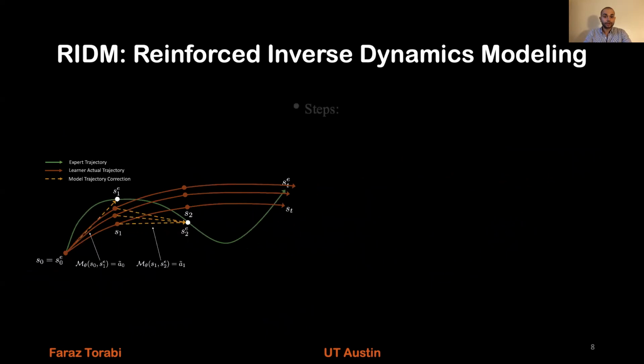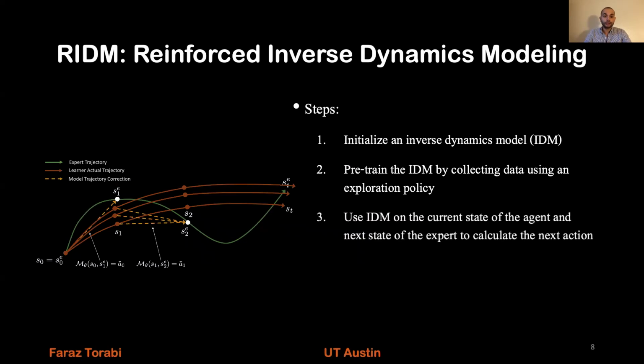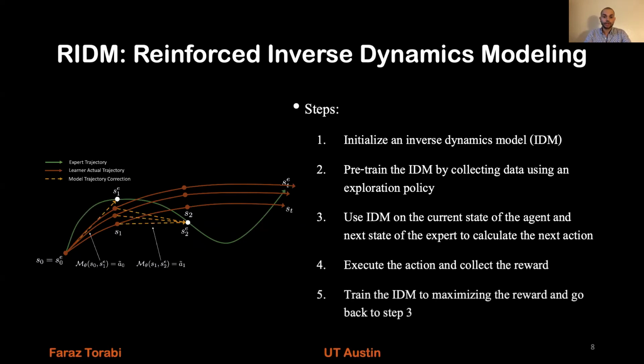Now the steps of training. We initialize an inverse dynamics model. Then we pre-train the inverse dynamics model by collecting data using an exploration policy. This exploration policy can be random or a pre-known policy. Then we use the inverse dynamics model on the current state of the agent and the next state of the expert to calculate the next action. Then we execute the action and collect the reward. And then we train the inverse dynamics model to maximize the reward and go back to step 3 to repeat the process.